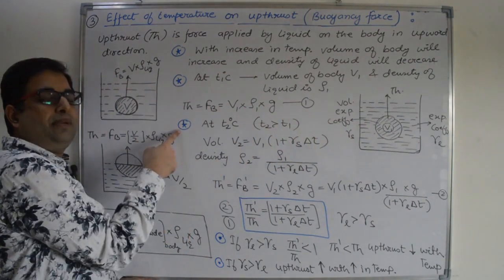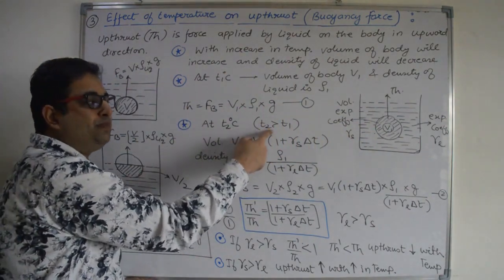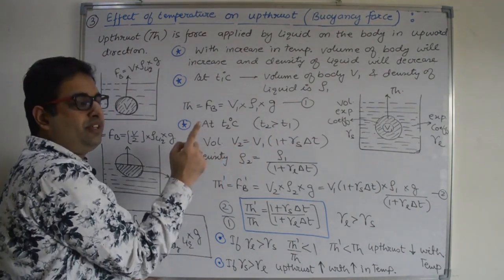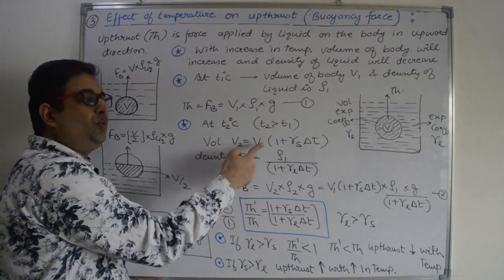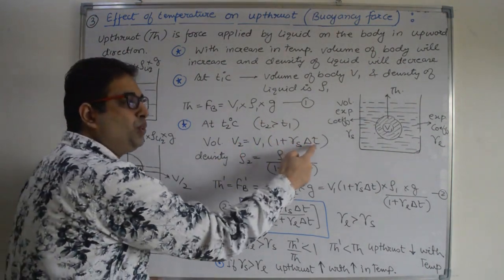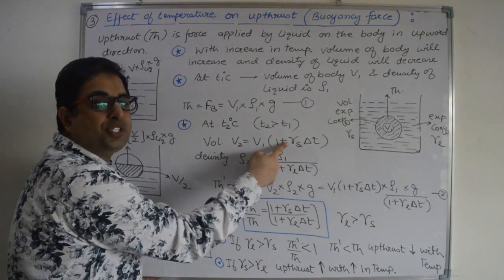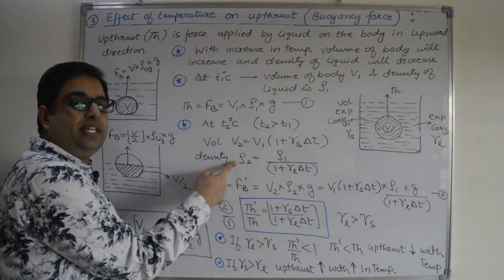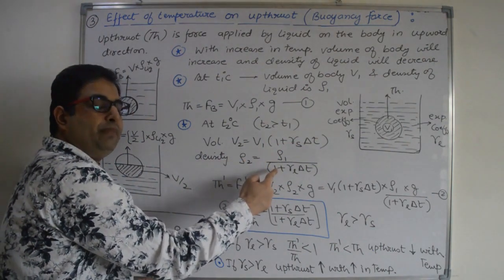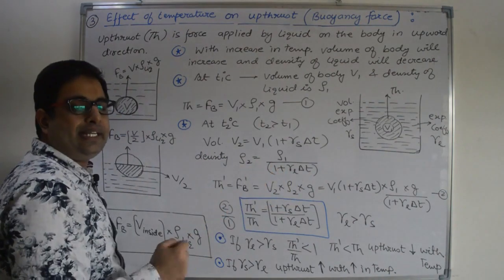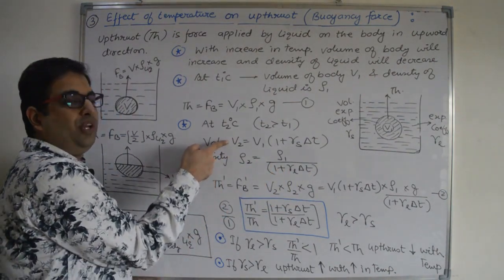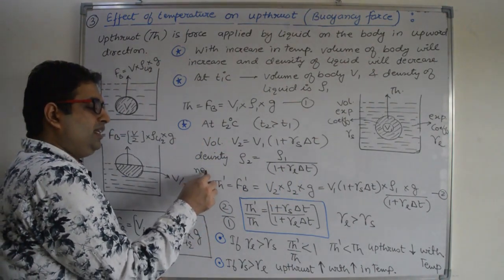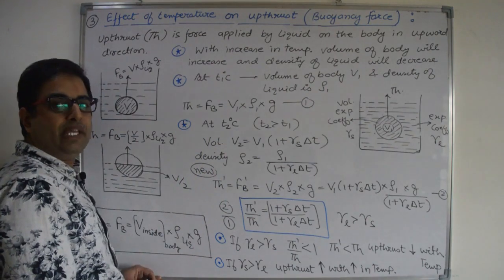Now let us increase the temperature to T2 degree Celsius, which is more than T1 degree Celsius. The volume will increase, and what is volume expansion? The final volume V2 is equal to V1 times (1 plus γS into ΔT). This is for the solid. The density of the liquid will decrease, and the final density ρ2 is ρ1 divided by (1 plus γL into ΔT). So density decreases, volume increases. Now let us check the new upthrust. This is the new upthrust force or new buoyancy force.